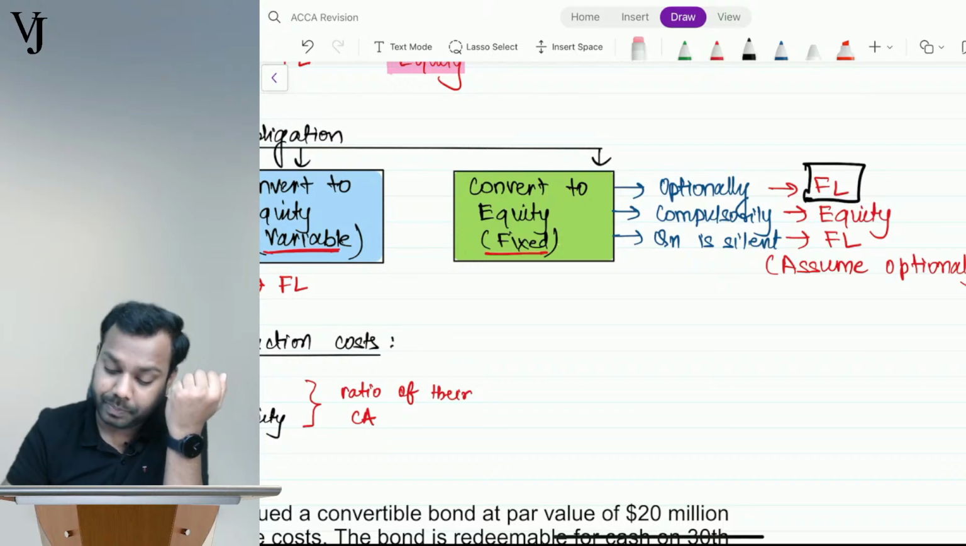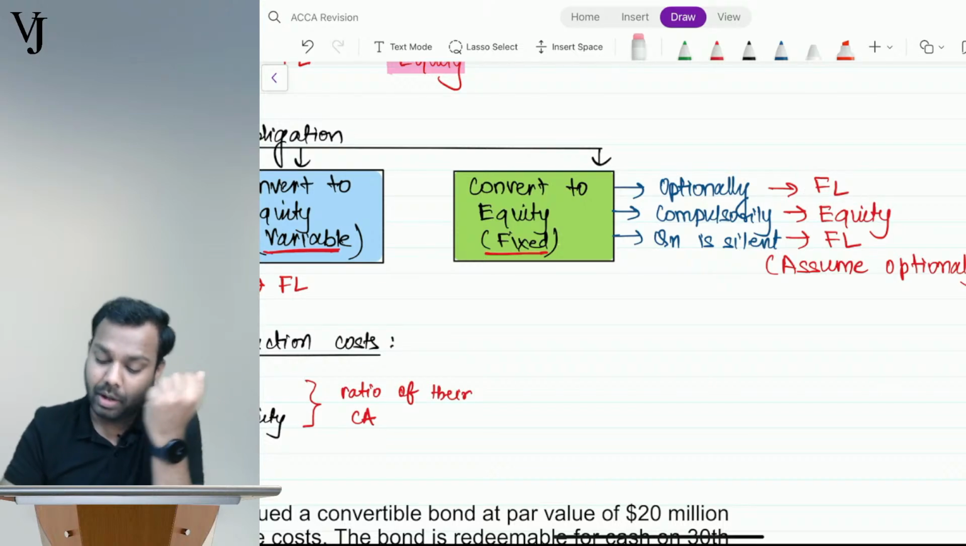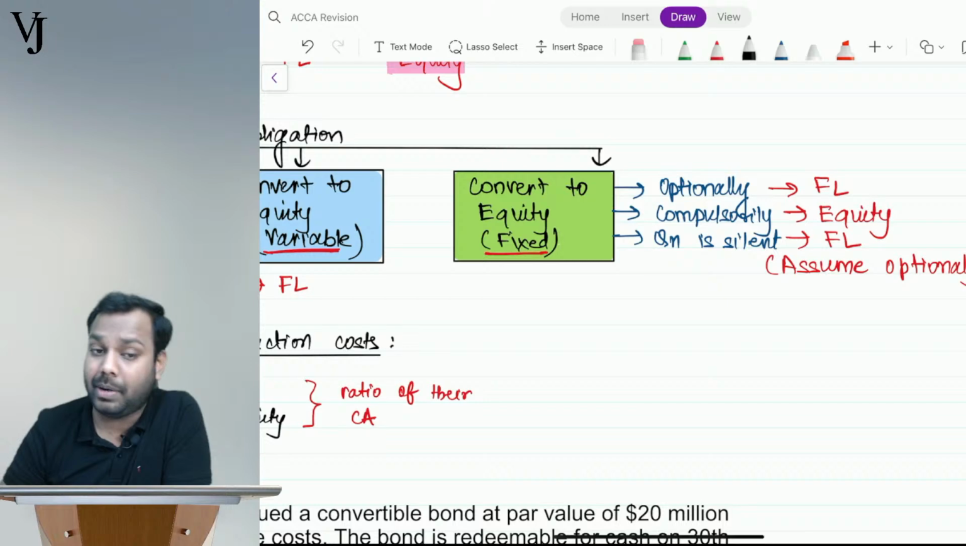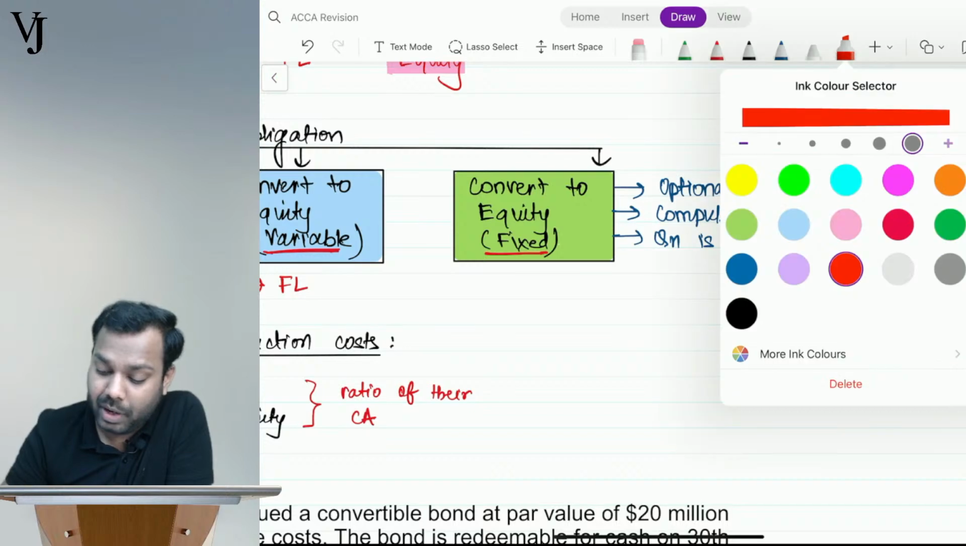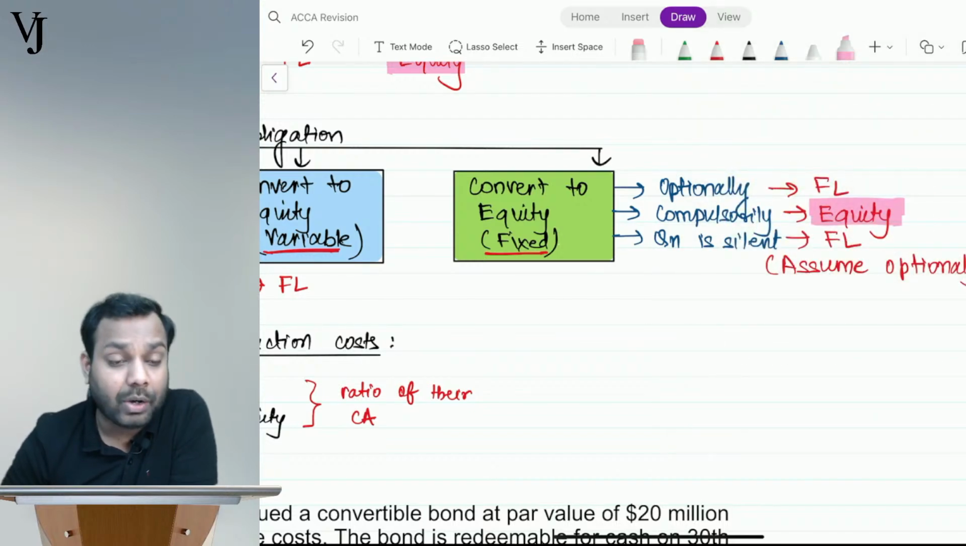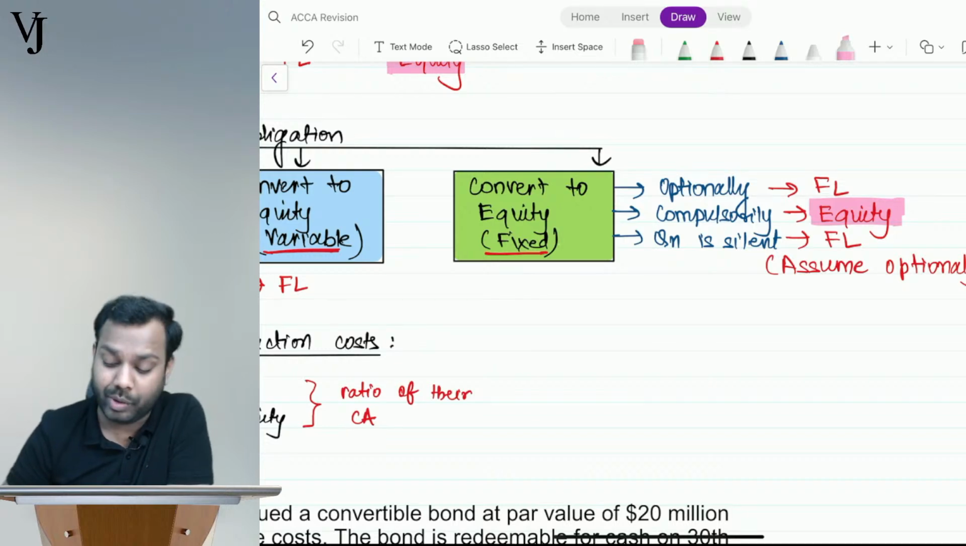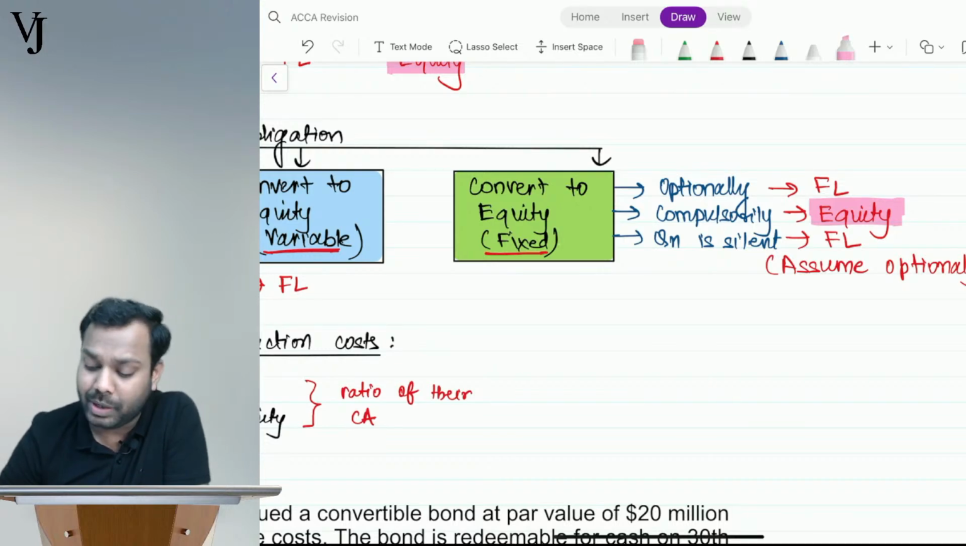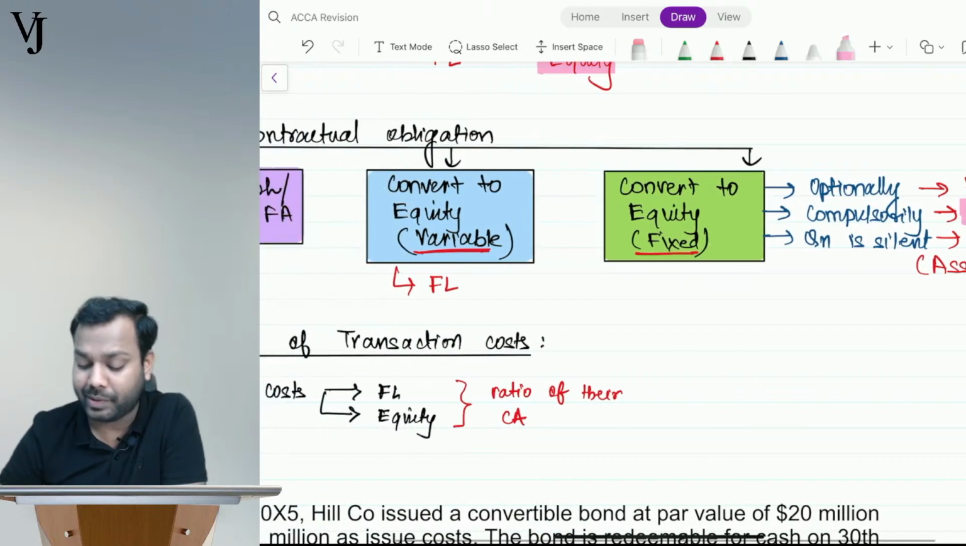Right? Now, if it is compulsorily convertible, it will be called as equity. Compulsorily convertible into a fixed number of equity shares will be called as equity. If the question is silent, we'll assume it is optionally convertible and it will be financial liability.